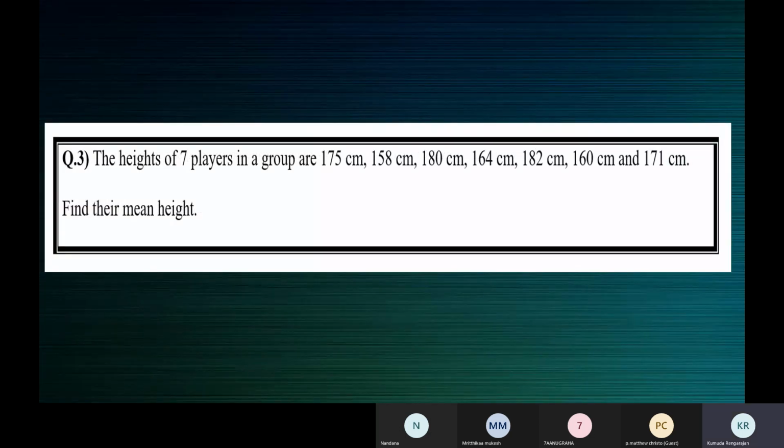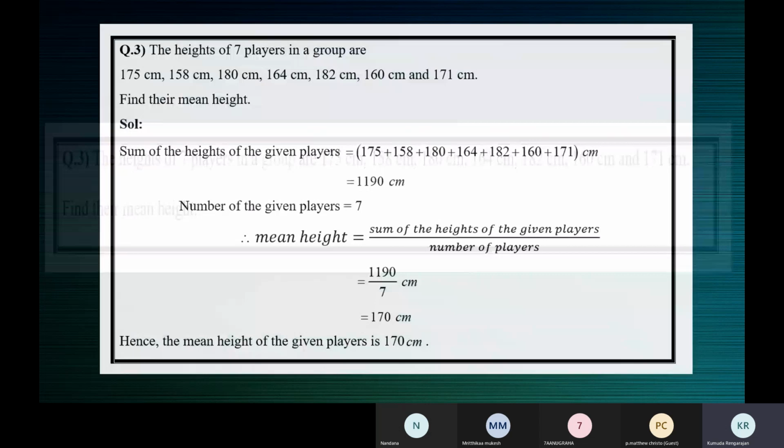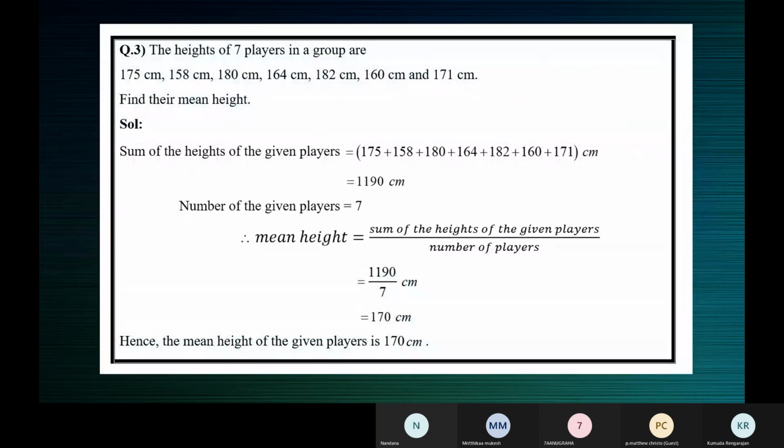Take a picture, children. I think you can take a picture of this one. See here, mean height. Taken a picture? Yes, ma'am. Others? Ritika, Matthew, Anugraha.